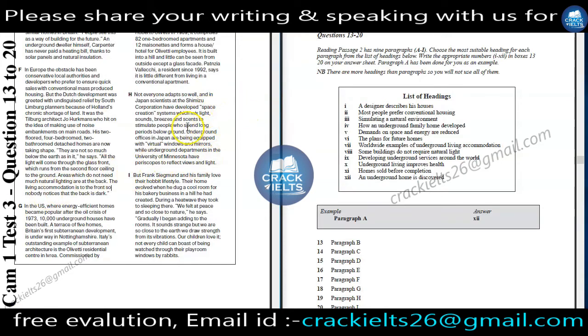Now, in this, the writer has given us information about stimulating a natural kind of environment. He's talking about how a corporation has developed a space creation system which mixes light, sound, breeze, and scent to stimulate people who spend a long time below the ground.